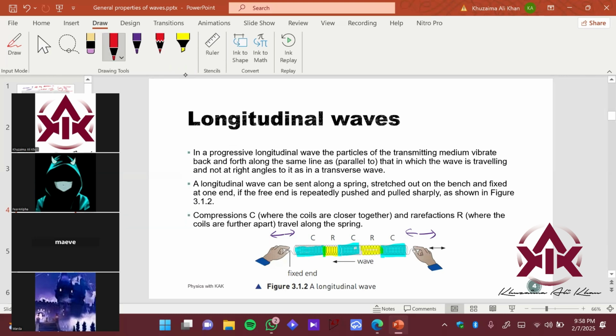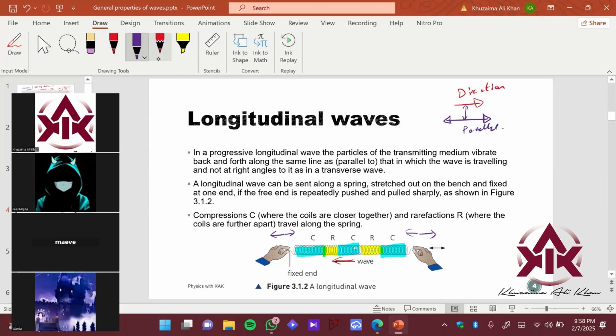So you can see that the wave motion is in this direction, right? And the motion of the particles, which you're causing to move manually using a force, is also in this direction. So the direction of the wave is in this direction, and the direction of particle motion is also in this direction. You can see that they both are parallel to each other.